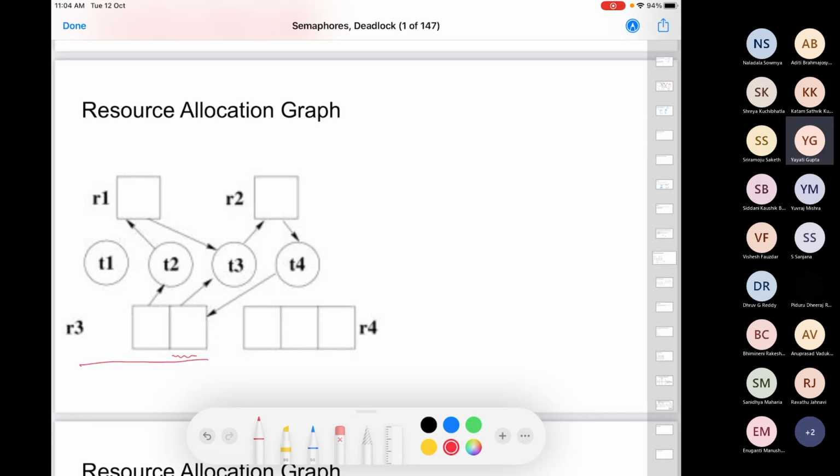Can one of these threads execute? T1 can definitely execute, but what about T2, T3, T4? T2 requires R1, but T3 has R1.